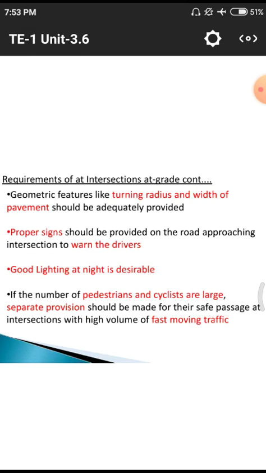Quantity. Proper signs should be provided on the roads approaching the intersection to warn the driver. Warning means the warning boards are necessarily provided on particular roads before 100 meters to 200 meters. Why? Because if the board is provided just 1 meter before the cross section, there may be no chance to slow down the vehicle speed.